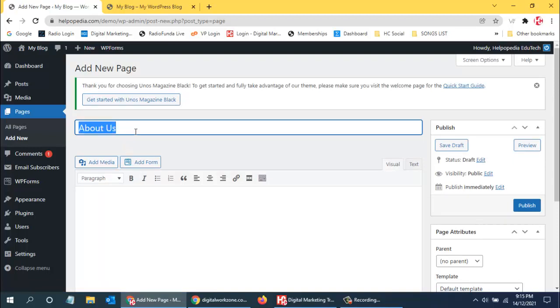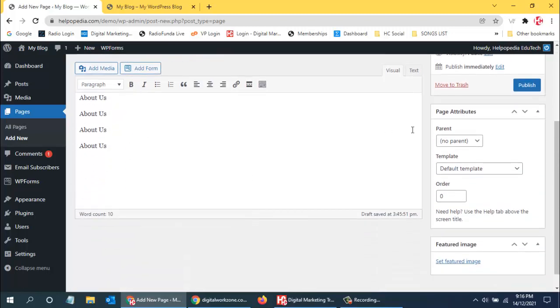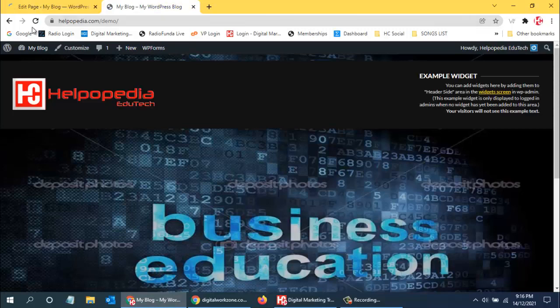And over here, since I don't have the content right now, I will just add some content over here. So this is the demo content, and after that I'll just click on publish. So this page is published, but when I click on refresh, this menu will not come up over here.